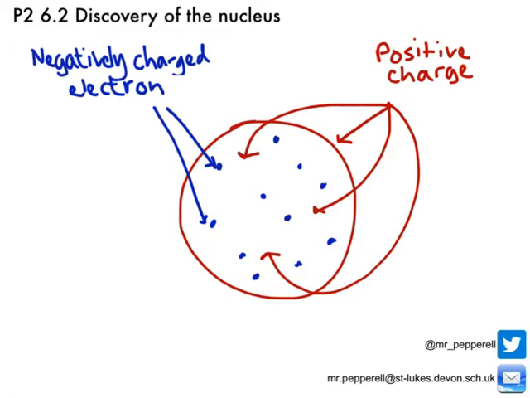What you had here was an evenly spread sphere of positive charge, so this whole area here is all positive, and then they also thought that the negatively charged electrons were dotted about inside this area of positive charge, just like the raisins are dotted about inside a Christmas pudding. And for that reason they actually referred to this model as the Plum pudding model. And scientists were happy with this as there was no evidence to suggest anything different.